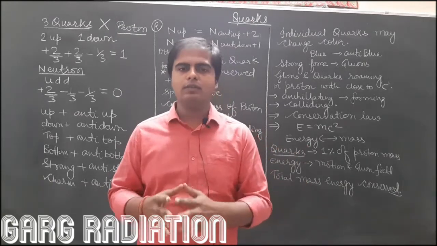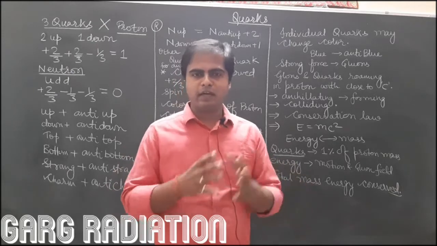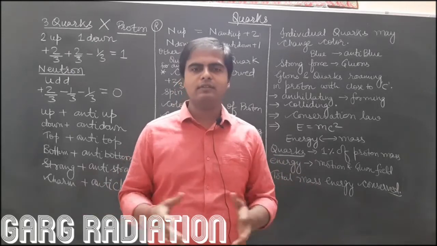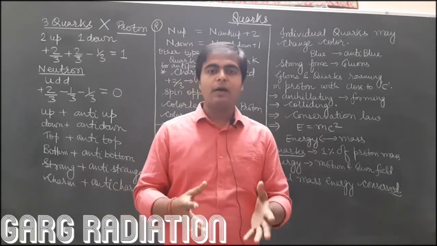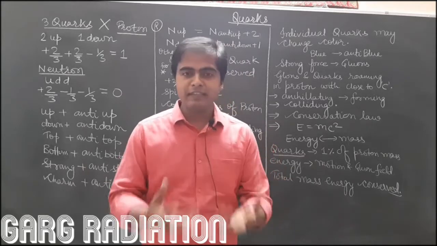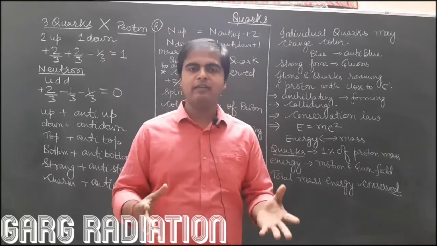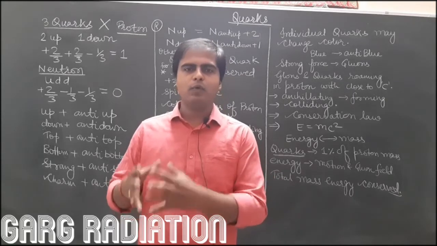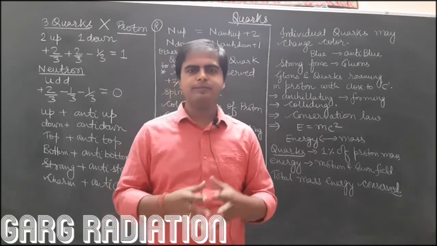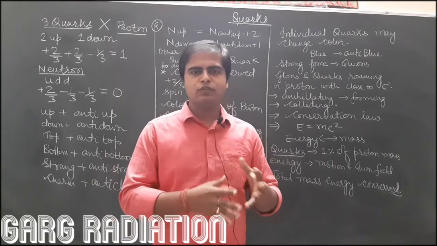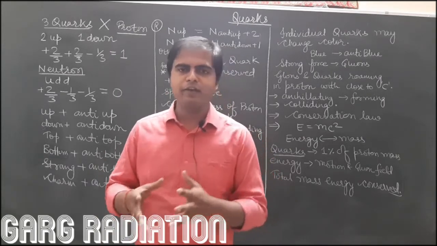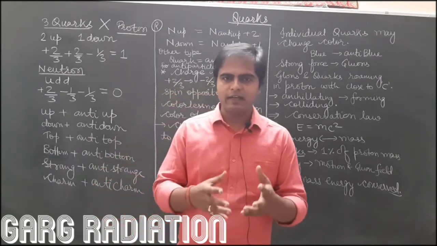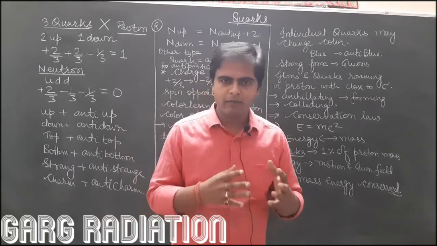Why? Because apart from those up quarks and down quarks, there are so many things in the protons. Up quarks and down quarks are even less than 1% of the entire proton. In this video, we will understand what protons are made up of and what is going on inside the proton and neutron. So let's get started and see them one by one.